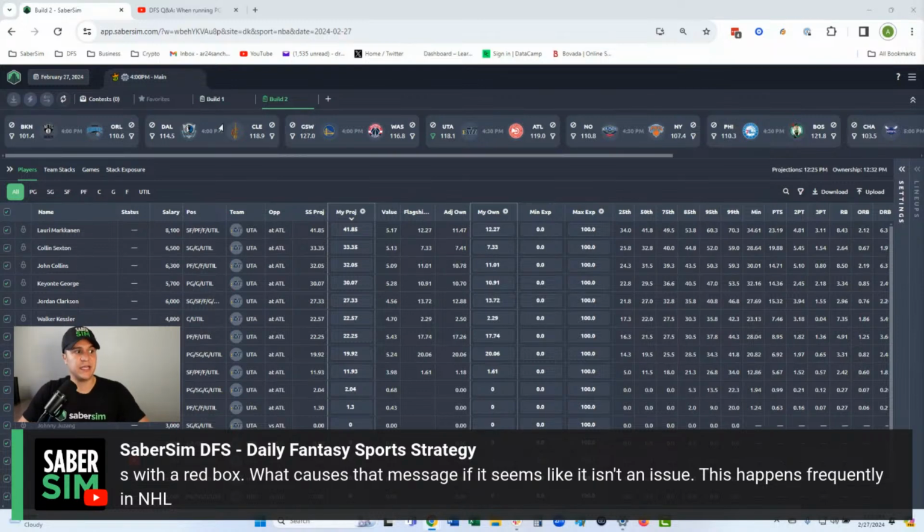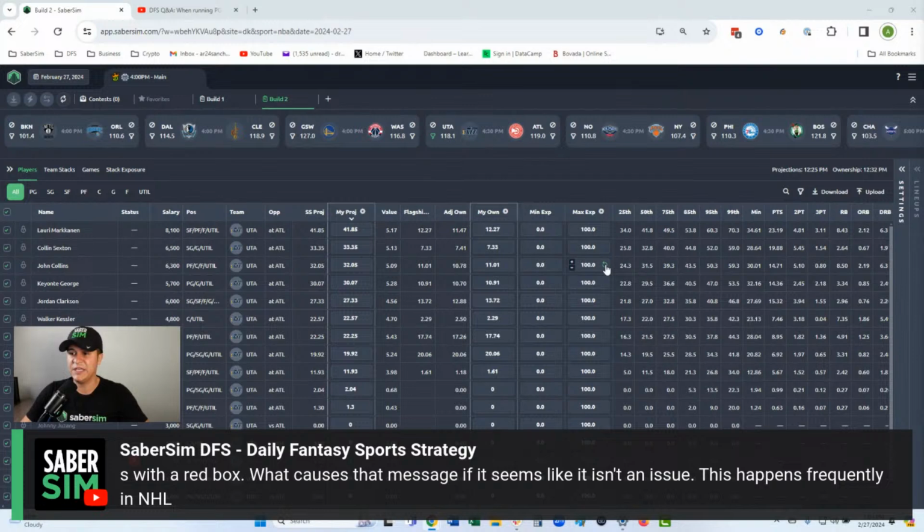I do know there's an issue where the can't meet exposures message can pop up if you come back to a slate later in the evening. Something I'll do is slate lock, and then later in the evening I come back and run a late swap for multiple slates or multiple sites, and sometimes it'll come up. The red boxes are really your big indicator here. If you look at your min-max in your exposures and see no red boxes, then I think you're fine. There is a little bit of bugginess with that message, so red boxes are your best indication of whether there is actually an issue or not.